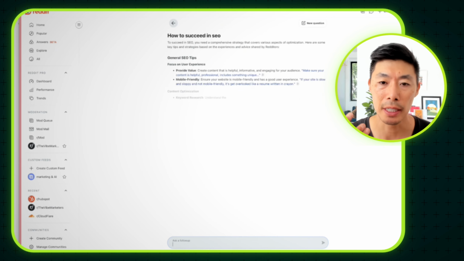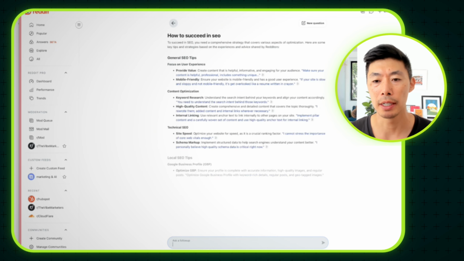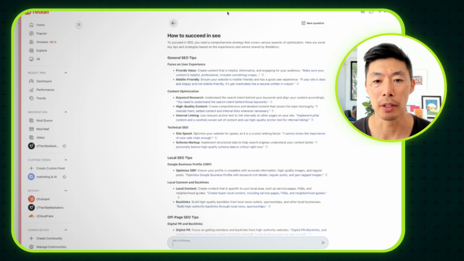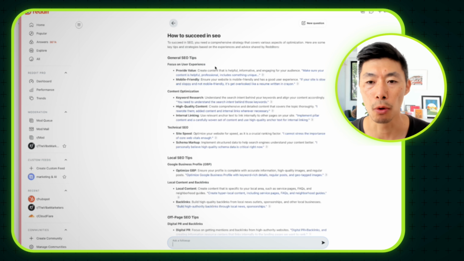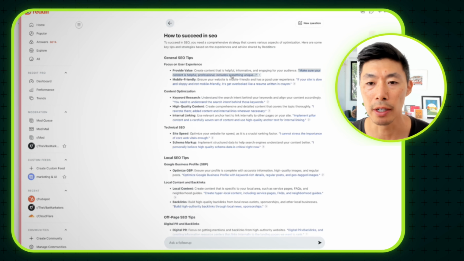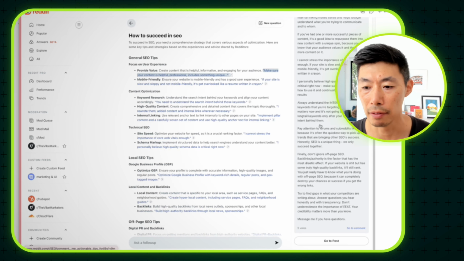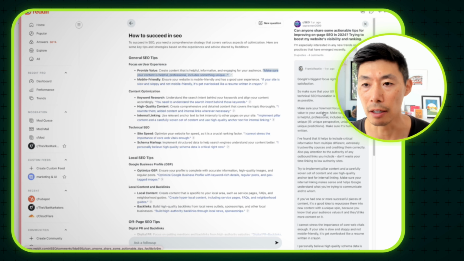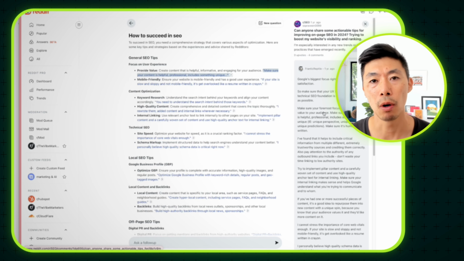It's going to give you a specific answer, but pulling from the different subreddits and answers. And what you can do here is you can just, again, go through on this subreddit. It'll give you the categorized nicely, go through, and then you can see some great content here. So again, another way to identify what people are asking.